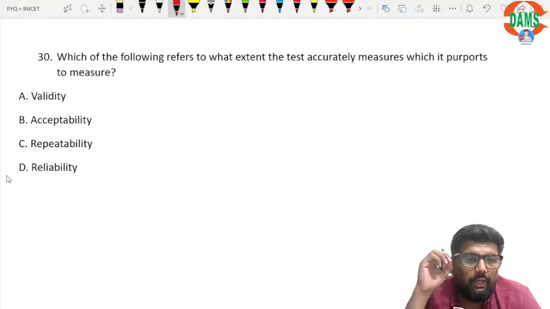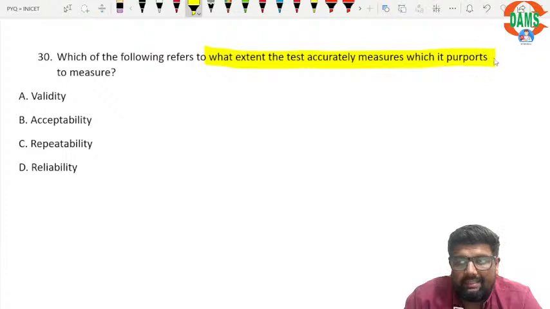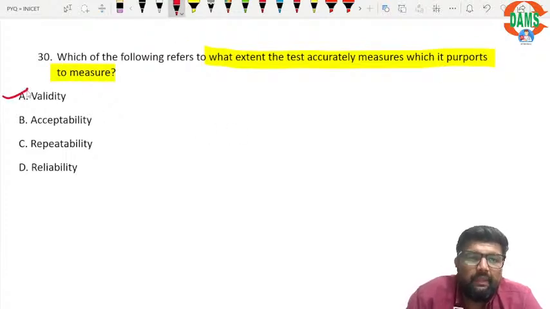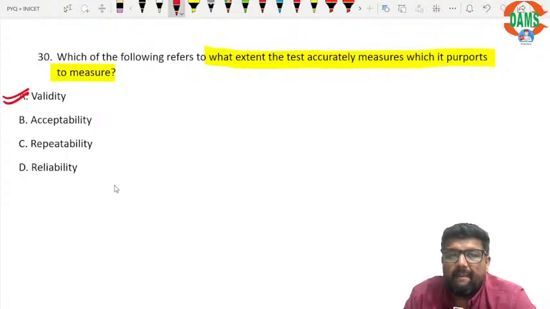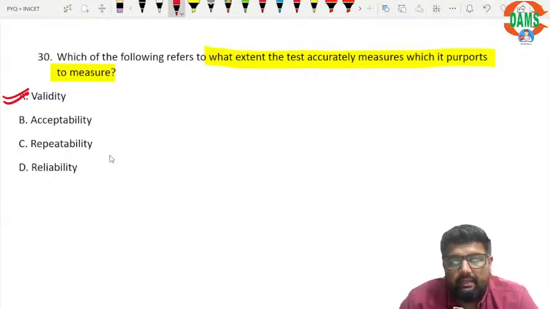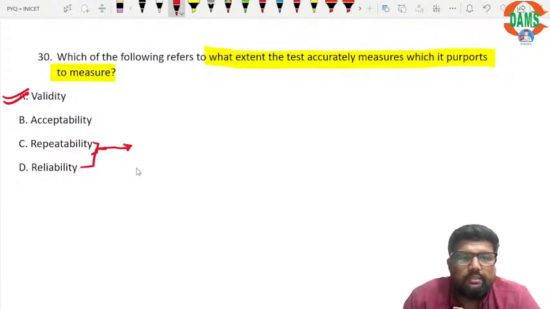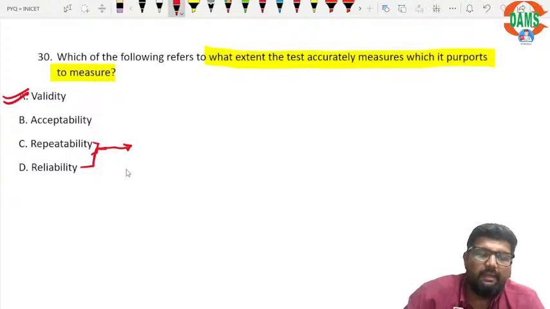Which of the following refers to the extent to which the test accurately measures what it purports to measure? This is validity. So whatever I am measuring, is that correct? This is validity. Whatever I am measuring, is it repeating every time?